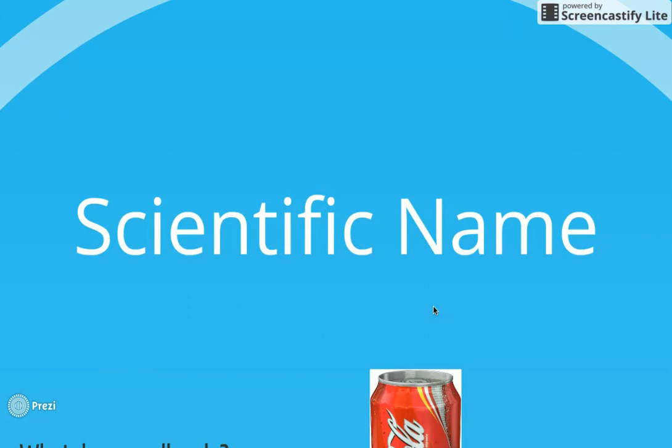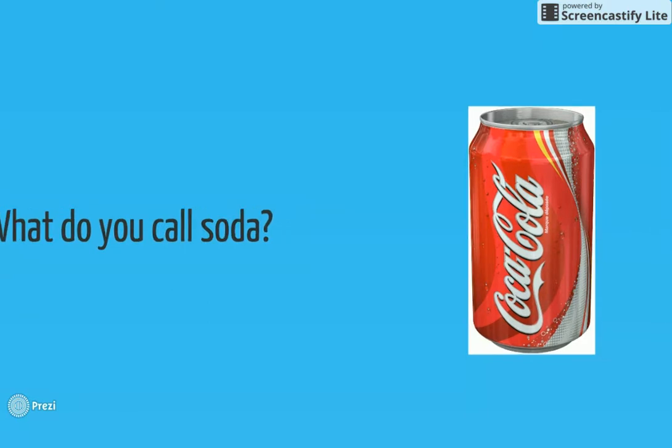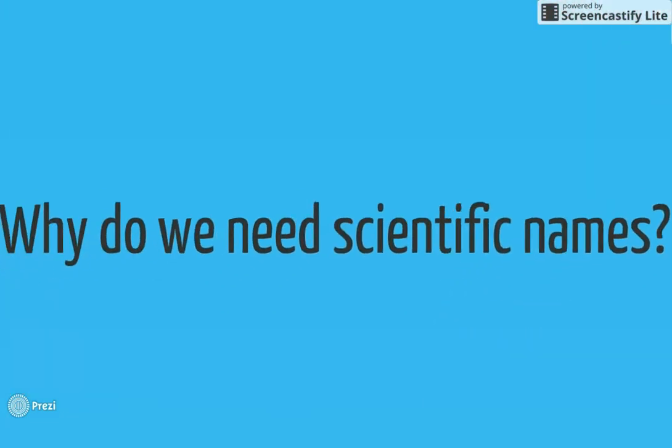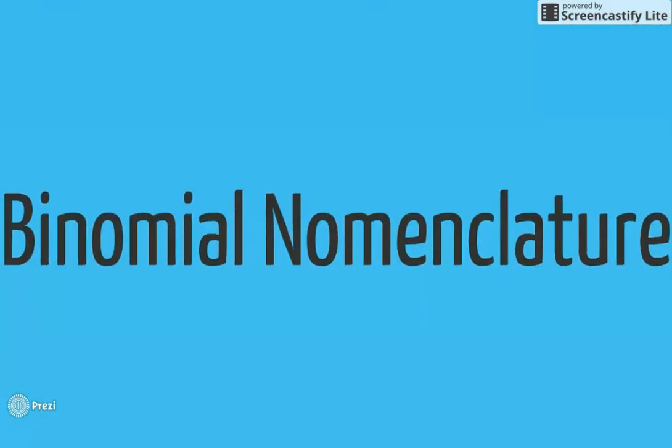So, a scientific name. This is really important when classifying animals. What do you call a soda? Do you call it soda, a Coke, something different? Everybody calls this something different, and that's kind of the issue with calling animals names. That's why we need scientific names, so that everybody has a common name to call the animal, plant, or other type of organism. And that's when we came up with binomial nomenclature.